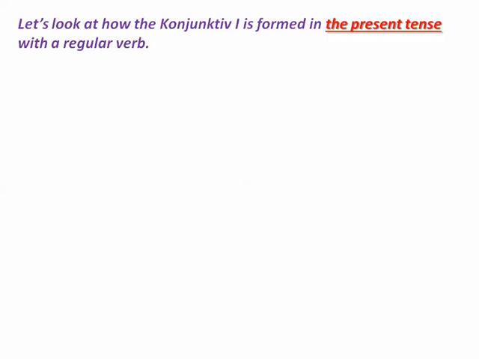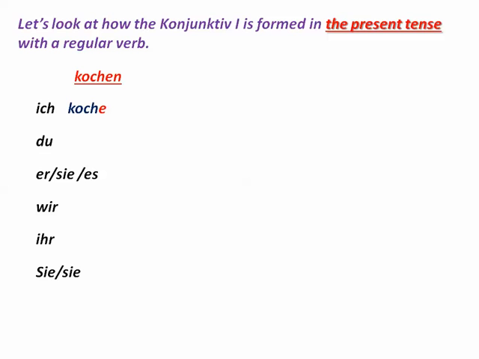Okay, so let's look at how it's used with just another regular verb. Let's take the verb kochen. So if we were using the special subjunctive here, ich koche, you see that looks just like the present tense of this verb. But here you start to recognize a change, du kochest. Now at this point I will tell you that these second person singular conjugations in the special subjunctive can appear, but this is relatively rare.